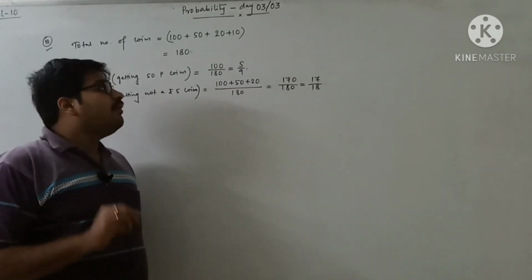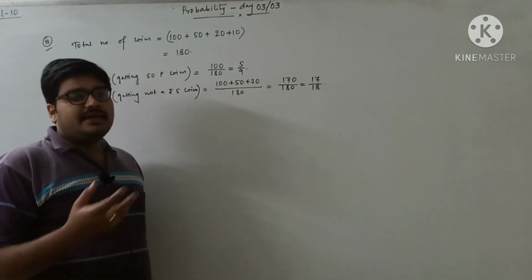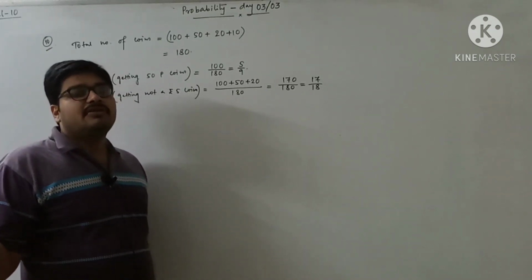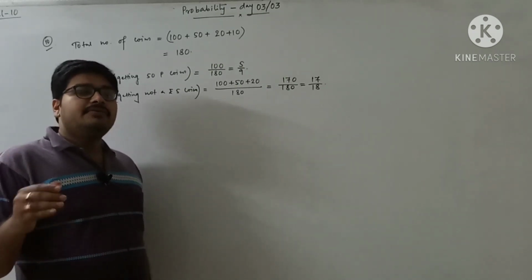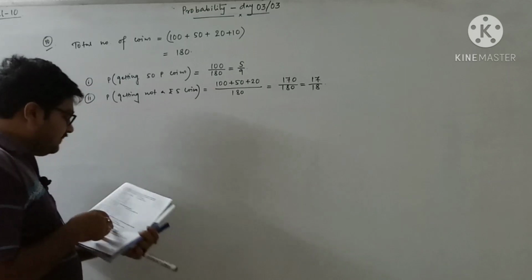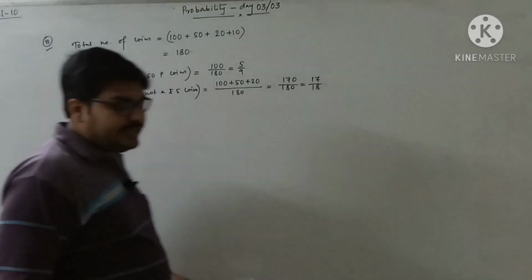Secondly, all the outcomes are equally likely. If all the outcomes are not equally likely, then I cannot find out the probability here. For that, another type of probability is there, which is called conditional probability, which we will learn in the higher class. Okay? So question number 10 completed. Now we move to question number 13.